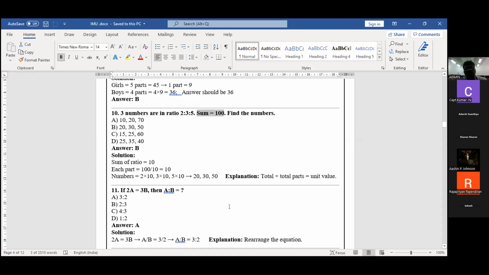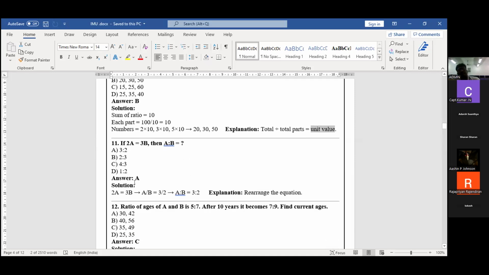This is a simple method. So when three ratios are given and the sum is given, to find the individual numbers, first add the ratio values and divide the sum by that number to get one part value. Then multiply the part value by the given ratio number, and you will get the final result. General formula: total divided by total parts is nothing but the unit value. This is a simple formula.